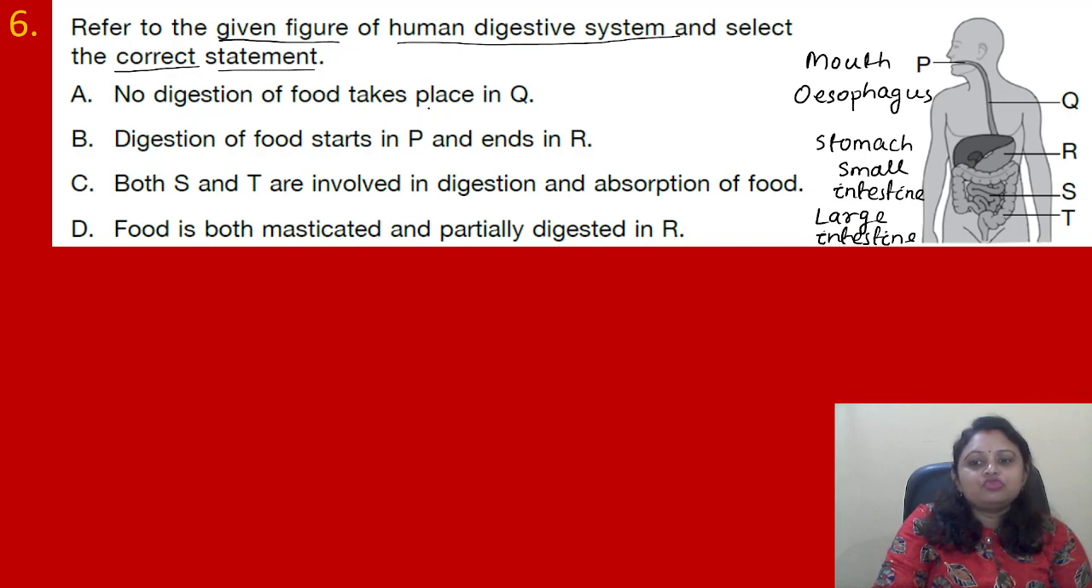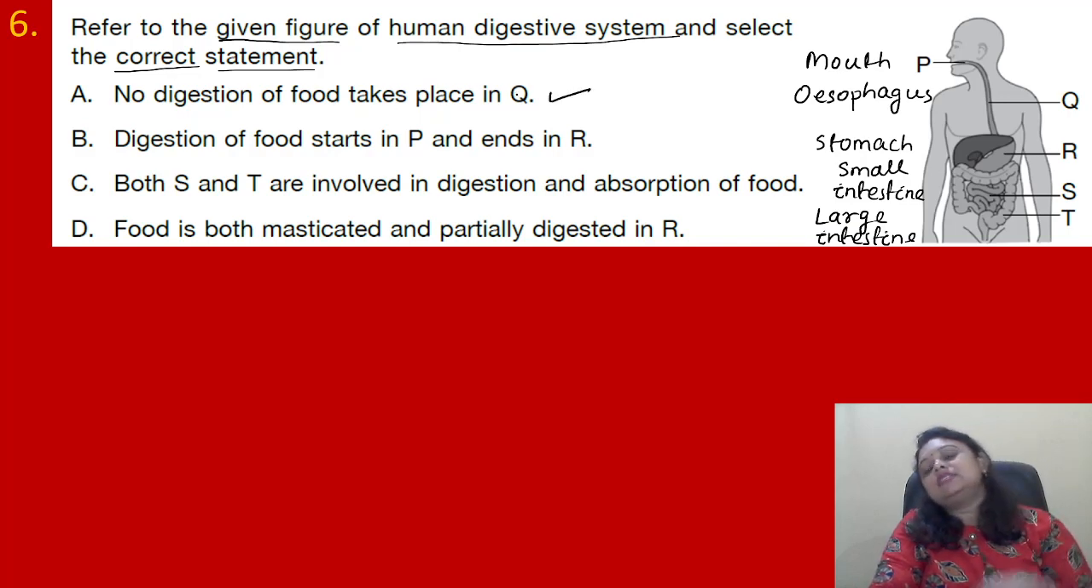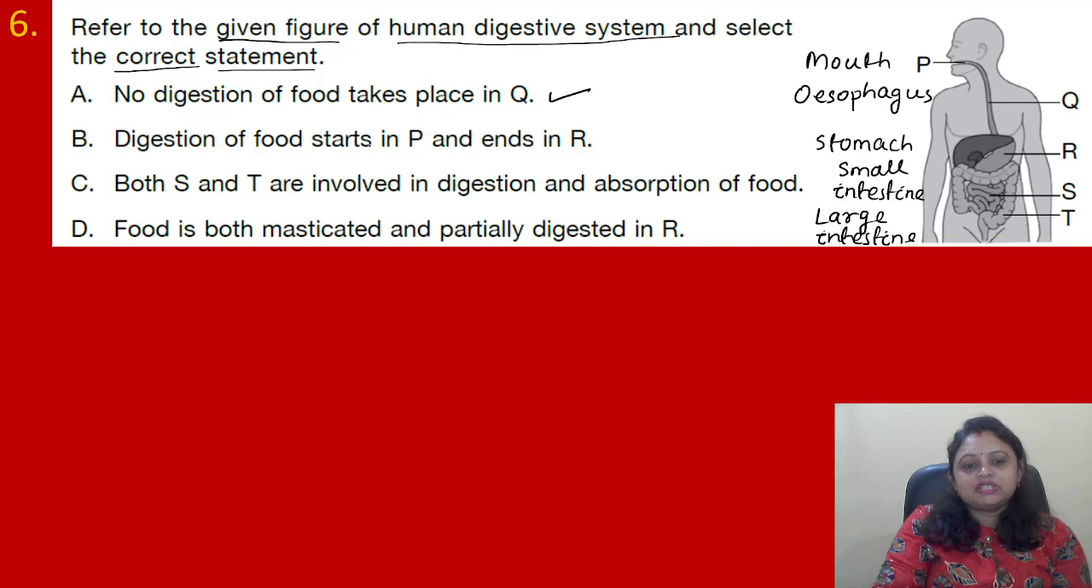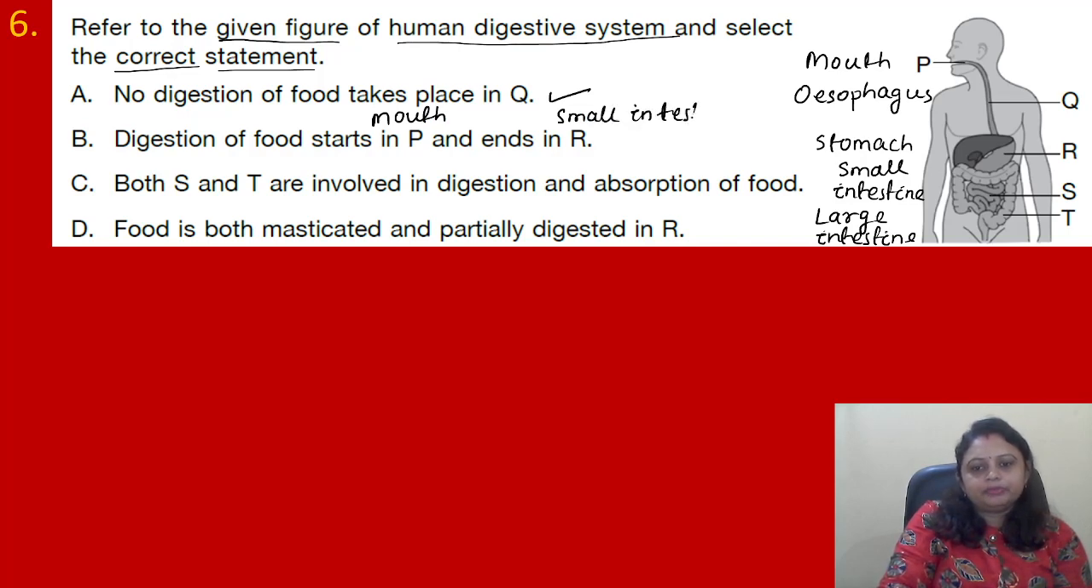No digestion of food takes place in Q. Yes, this one is correct. In esophagus, no digestion of food takes place. Okay. Digestion of food starts in P and ends in R. Digestion of food starts in mouth. Okay. Starts in mouth and it ends in small intestine. That is S, not R. So this one is incorrect.